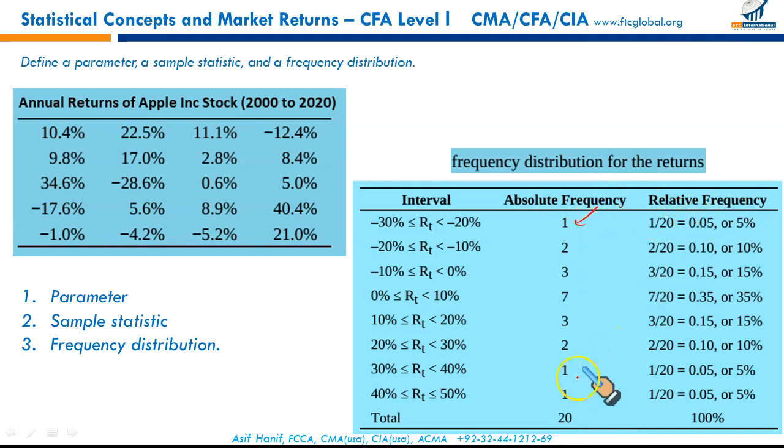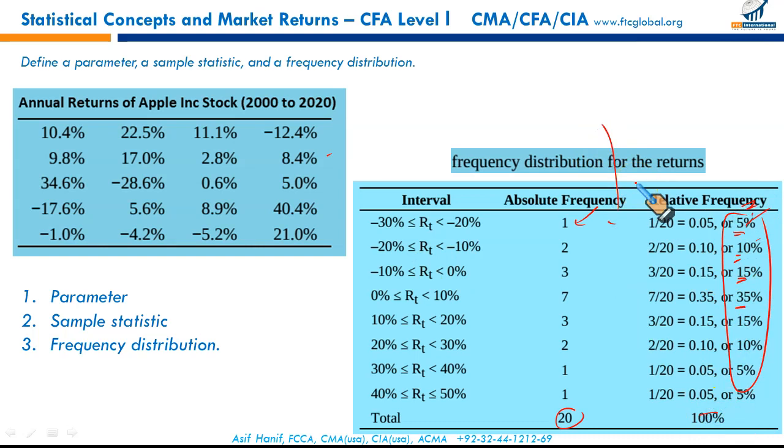How many numbers are there in total? 20 returns. The first class contains 1 return out of 20, so 1 by 20, 5%. The second class contains 2 returns out of 20, so it's 2 by 20 times 100. This is called the relative frequency. So the first class carries 5% of the data, the second 10%, 15%, 35%, and so on. All classes combined take 100%. This is how we tabulate the data.